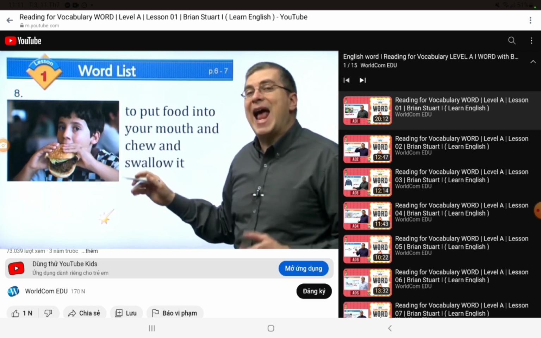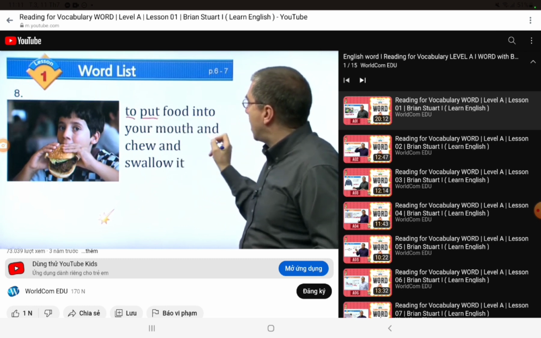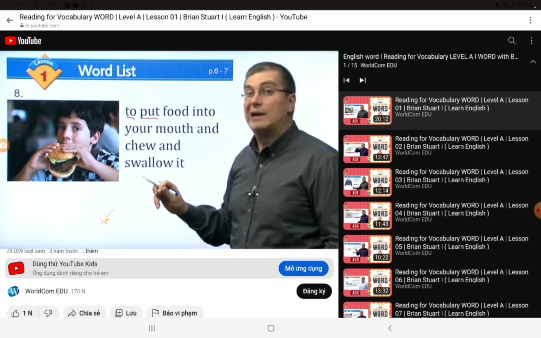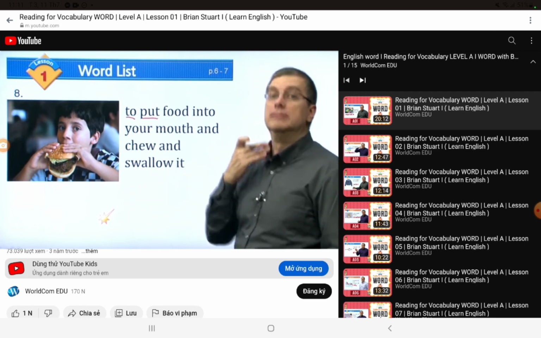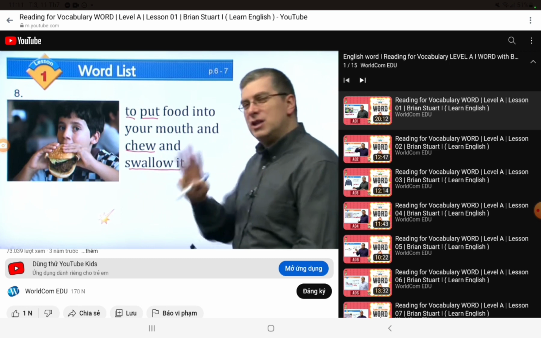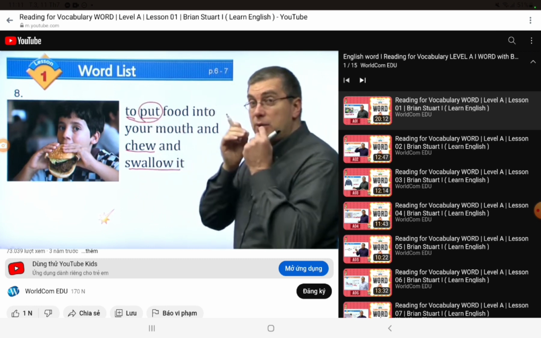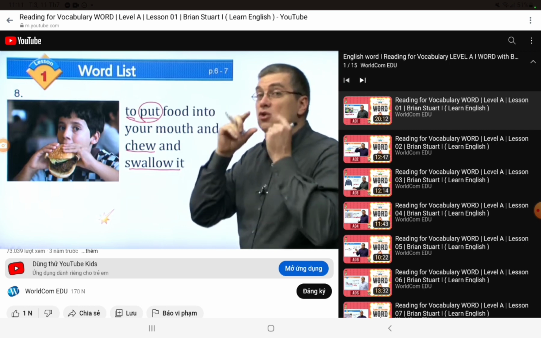So how about this definition? Now, this one is a verb, not a noun. It says to put food into your mouth, chew and swallow it. You can see here are 2 actions, but there are actually 3 actions. The first one is to put food into your mouth.